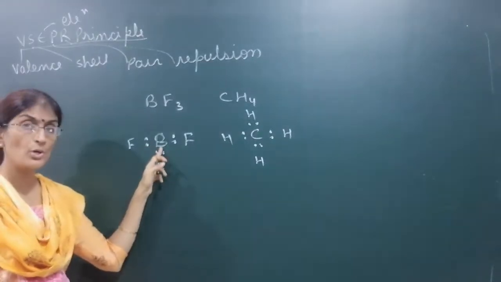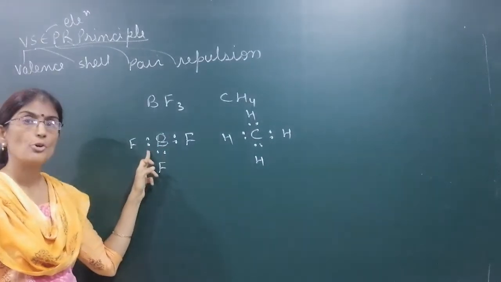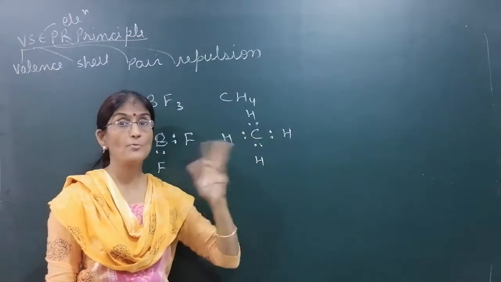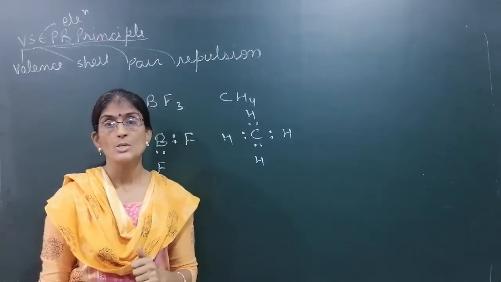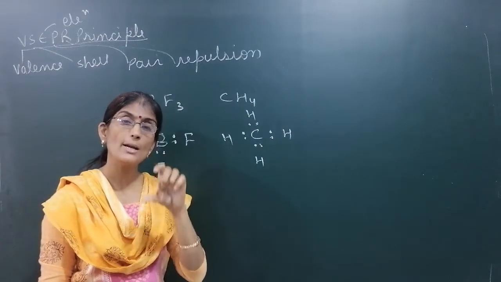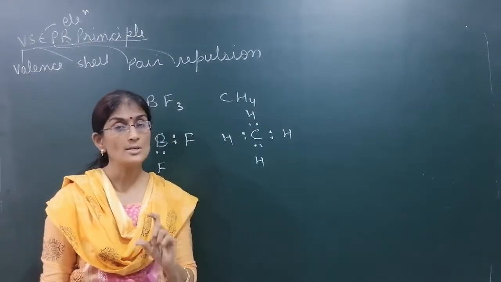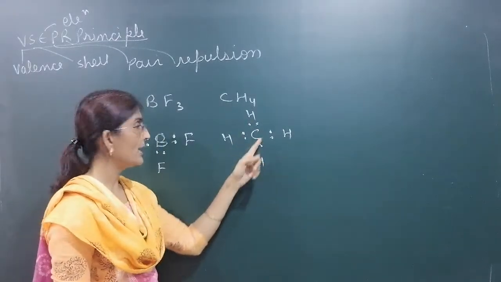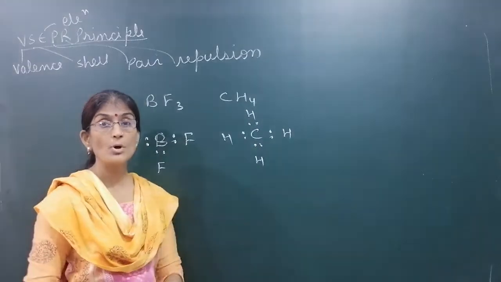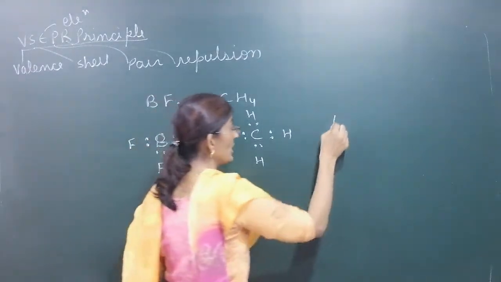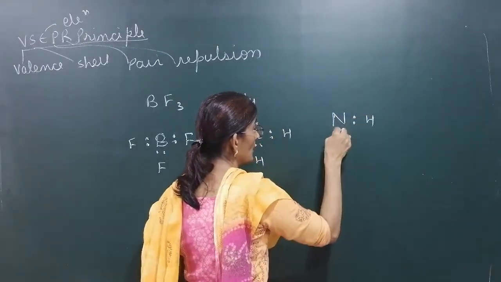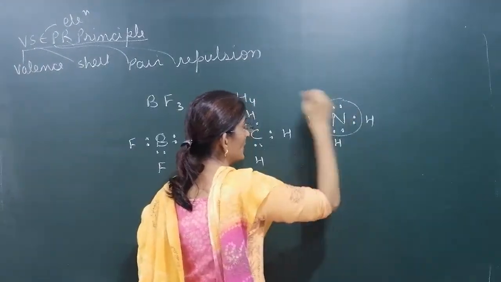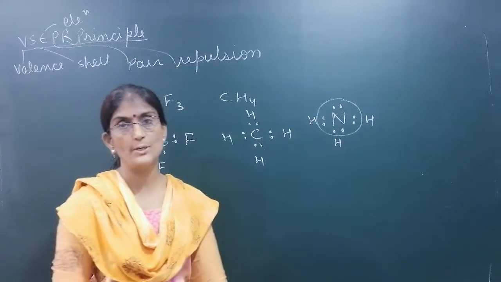See, the central atom is boron in BF3. It has 3 pairs of electrons. Carbon has 4 pairs of electrons around it. So the shape of both molecules will be different. So the shape of a molecule depends on the total electron pairs present around the central atom, whether they are bonding or non-bonding. See, in this all are bonding electrons, but there are some molecules which have non-bonding electrons also. Like ammonia, 3 pairs of electrons are bonding and 1 is non-bonding. So all 4 will decide the shape of the molecule.